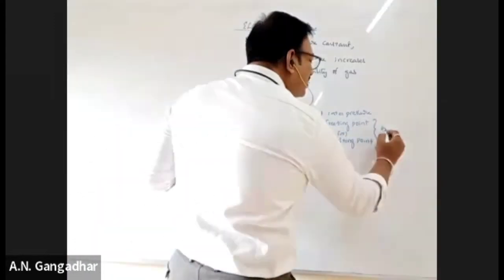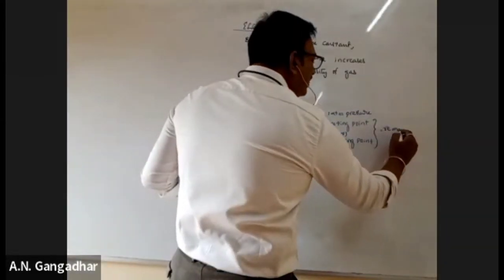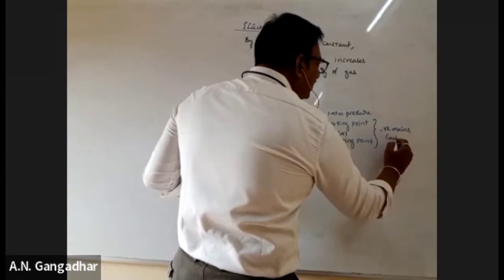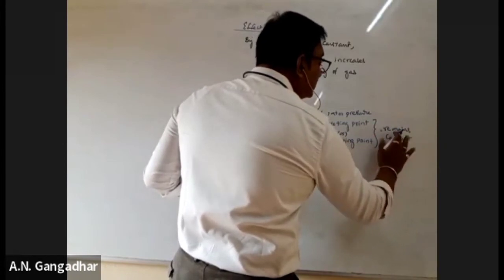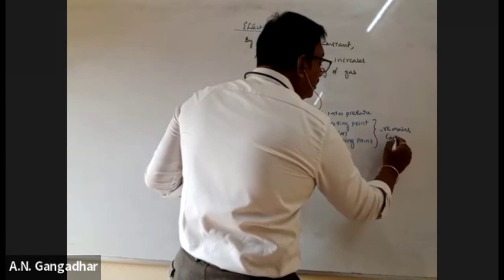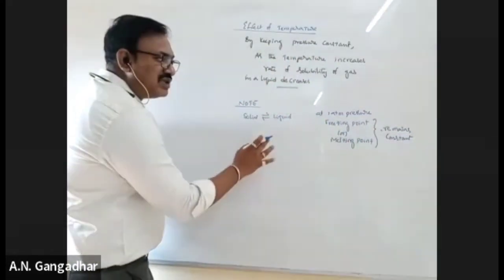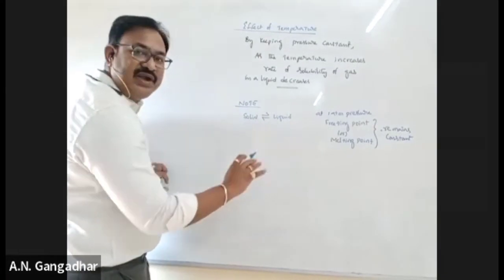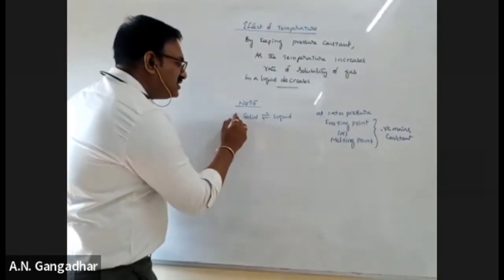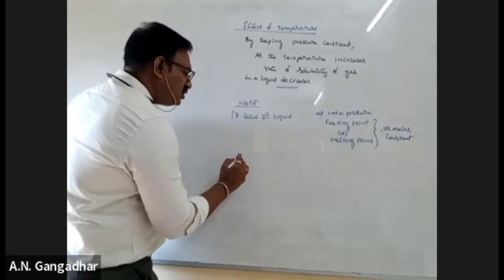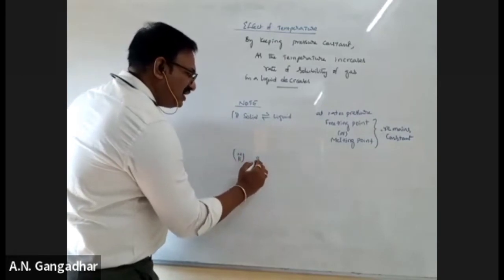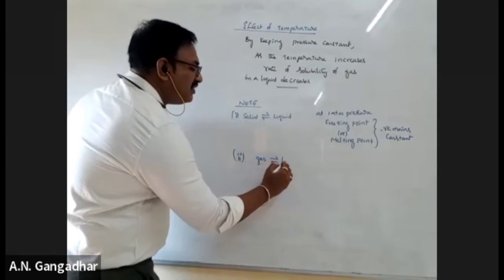Okay, it remains constant. Melting point or freezing point remains constant. Solid-liquid equilibrium at 1 atmosphere pressure: freezing point or melting point remains constant. This is the first point. Go through the second point, what I told there. Gas and liquid equilibrium.